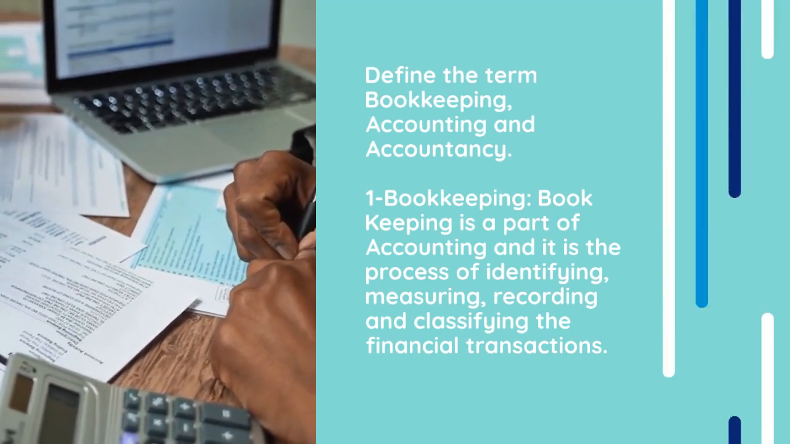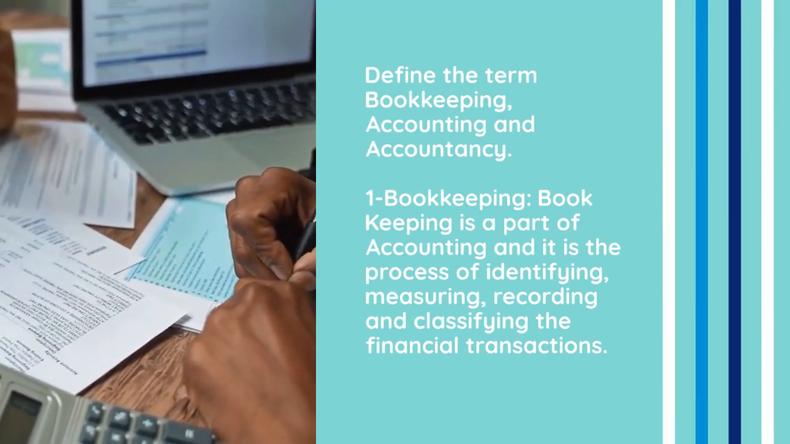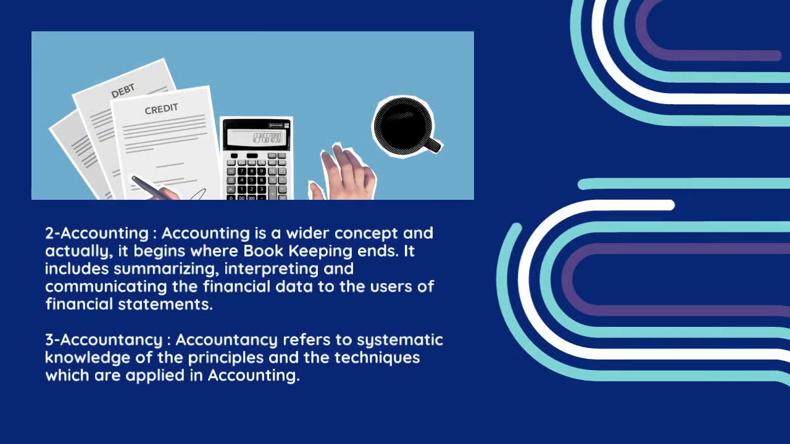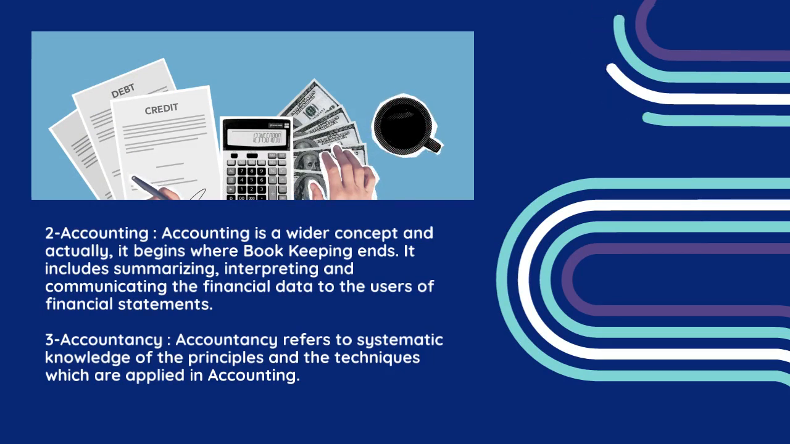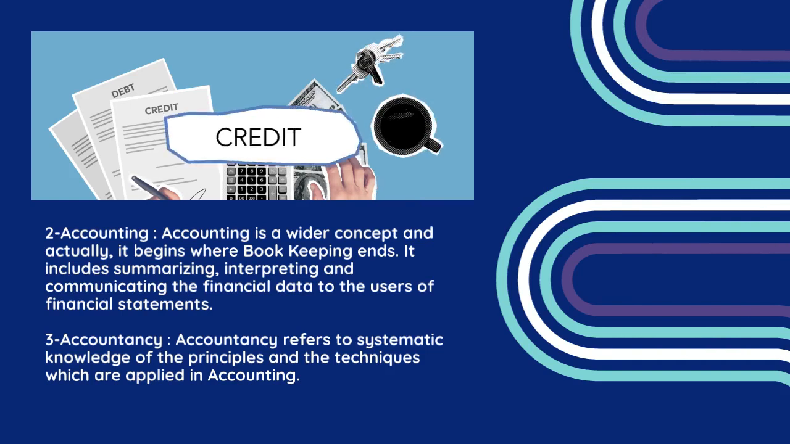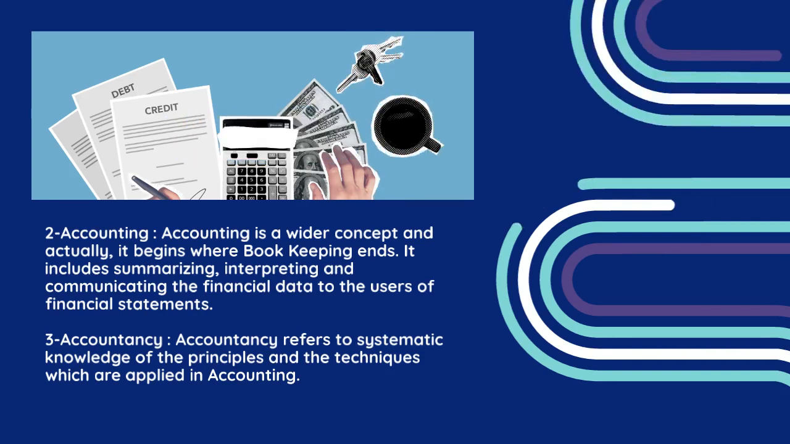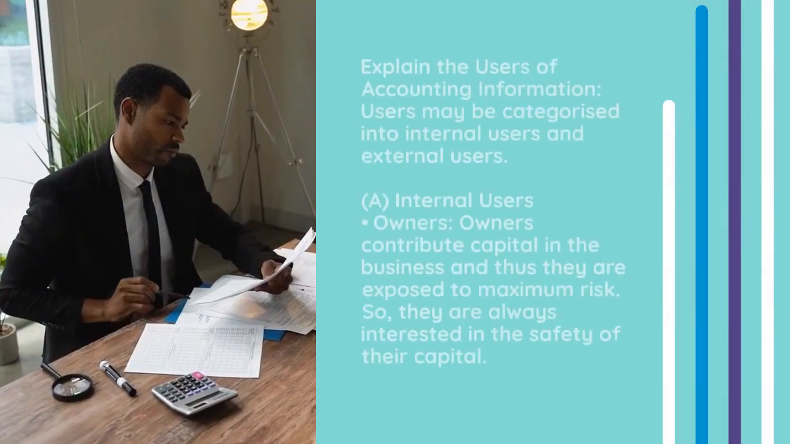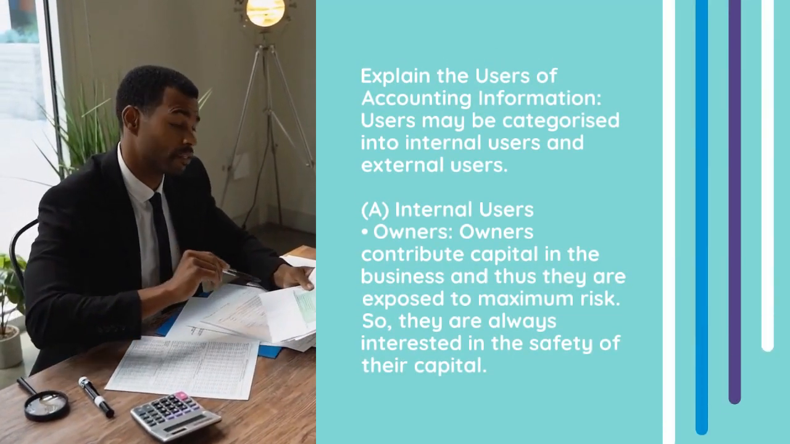1. Bookkeeping. Bookkeeping is a part of accounting and it is the process of identifying, measuring, recording and classifying the financial transactions. 2. Accounting. Accounting is a wider concept and actually, it begins where bookkeeping ends. It includes summarizing, interpreting and communicating the financial data to the users of financial statements. 3. Accountancy. Accountancy refers to systematic knowledge of the principles and the accounting information.